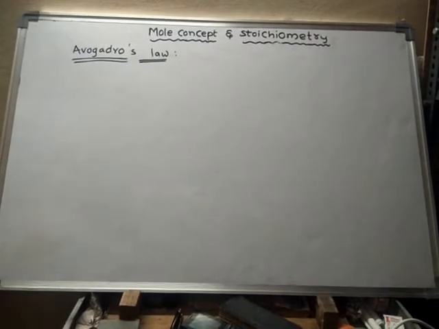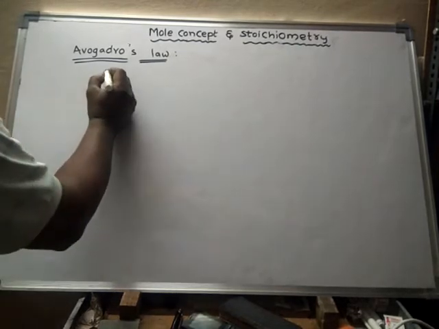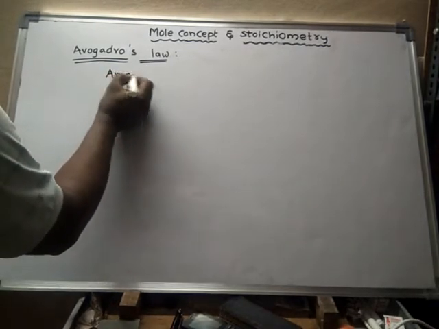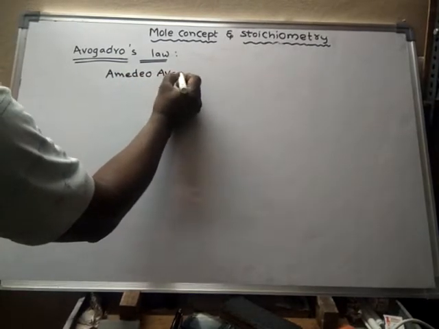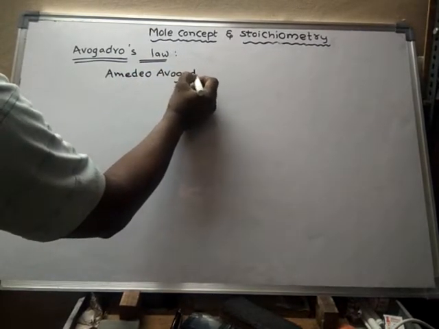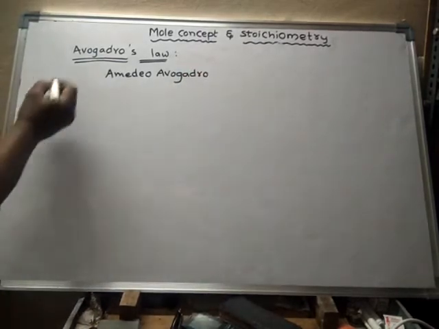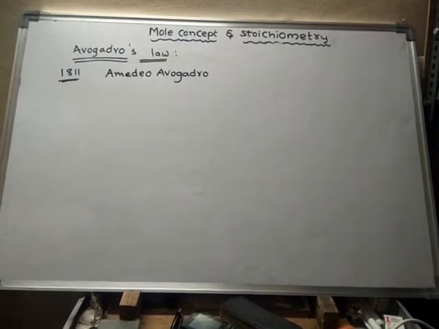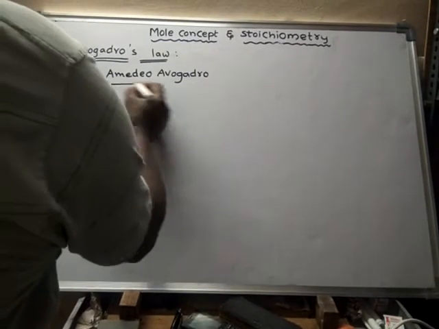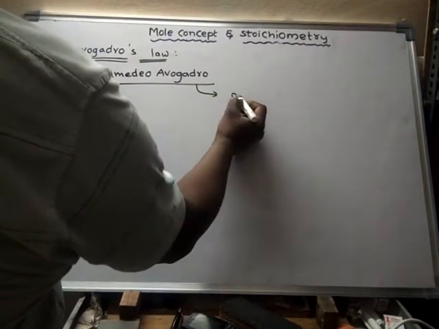What is Avogadro's law? Amedeo Avogadro, a scientist. In 1811, he introduced the term molecule.